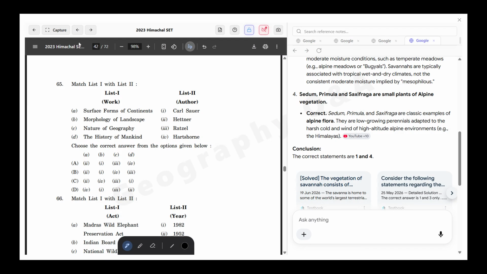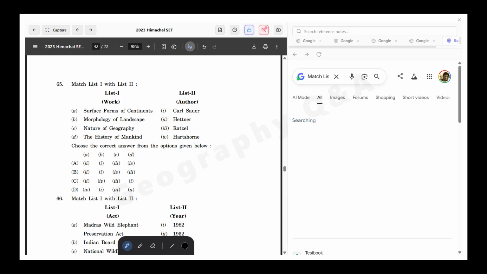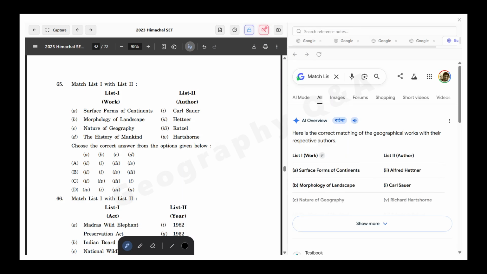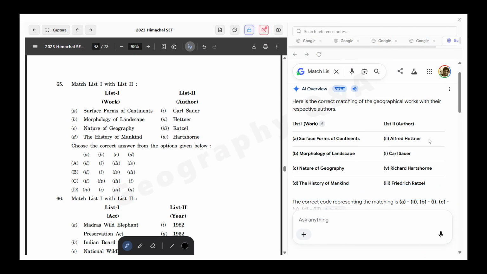So the next question has some works and the related authors: surface form of continents, morphology of the landscape, nature of geography, and history of mankind. The surface of the continents was Alfred Hettner, morphology of the landscape was Carl Sauer, nature of geography was Richard Hartshorne, and history of mankind was Friedrich Ratzel.